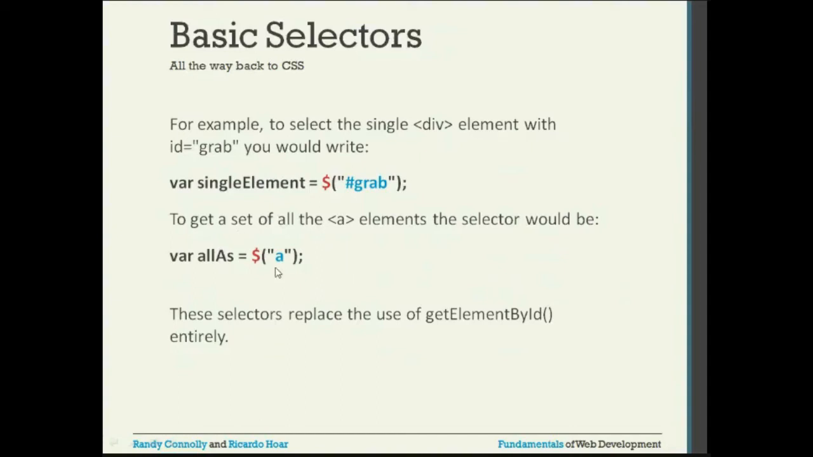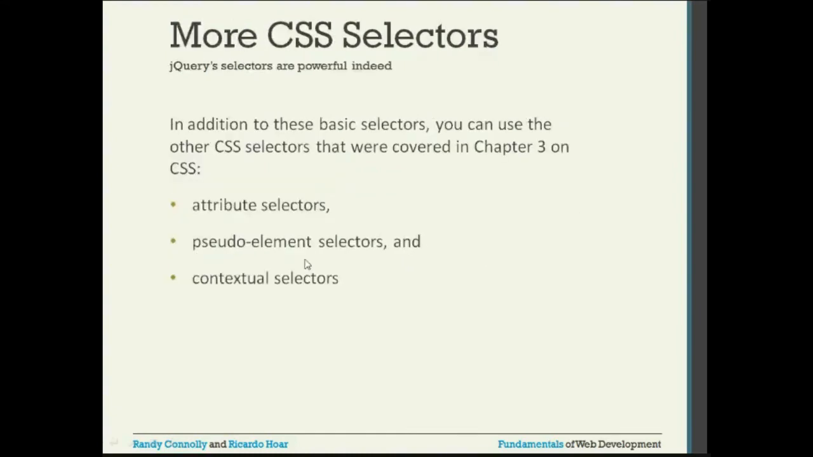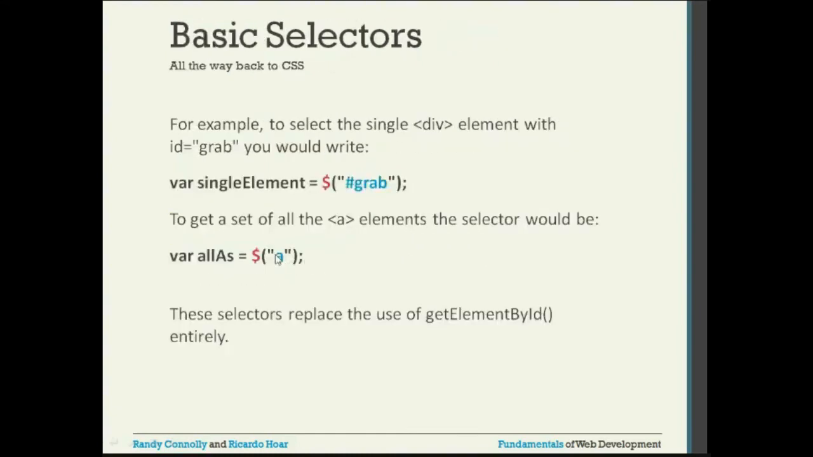Now in this particular example, we have var all a's is equal to dollar, and inside the bracket we are passing a. So it is going to select all the a elements which are present in that particular document. To get a set of all the a elements, the selector would be used like this. It will select all the a elements.